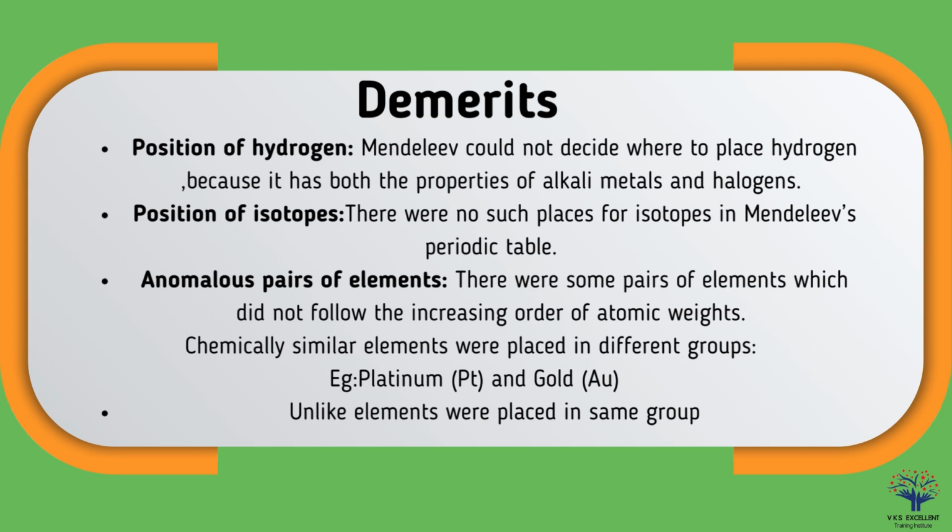Anomalous pairs of elements. There were some pairs of elements which did not follow the increasing order of atomic weights. Chemically similar elements were placed in different groups, for example, platinum and gold. Unlike elements were placed in the same group.